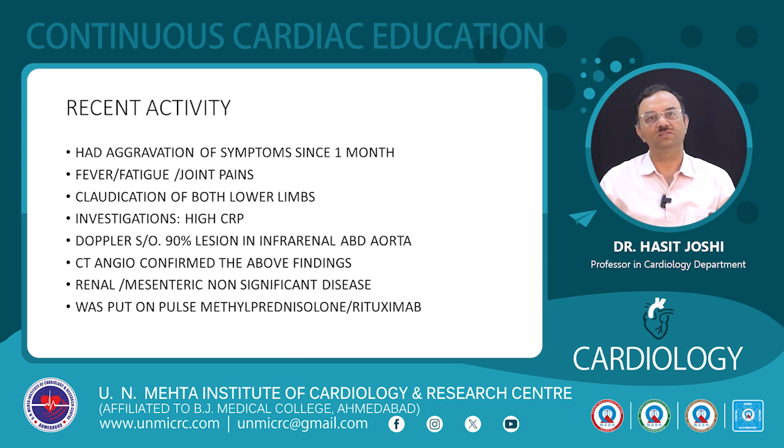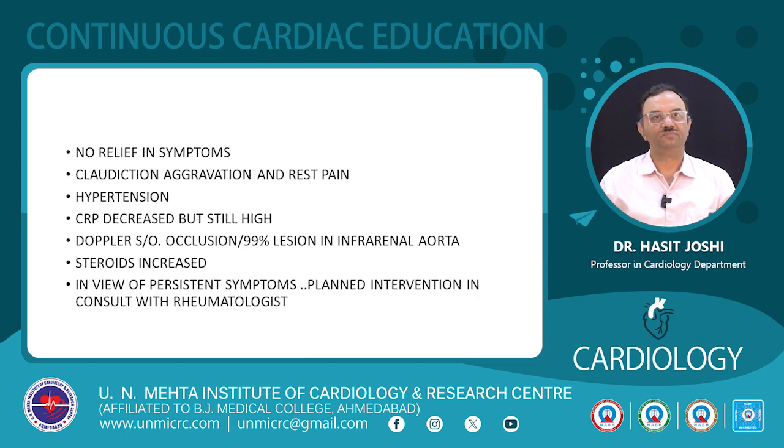Renal and mesenteric were 50-60% lesions and not significant hemodynamically. She was put on pulse methylprednisolone therapy, after which the CRP refused to come down. She had fever and fatigue, and so additionally rituximab was added by the rheumatologist. Still, 1 month over, she had no relief in symptoms and claudication was aggravated, and there was rest pain. She had night pains which led her sleep to be disturbed. She had severe hypertension in both upper limbs, and lower limb pulses were not palpable.